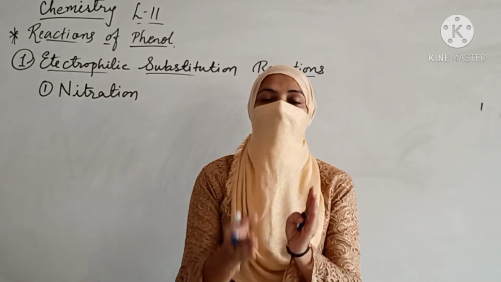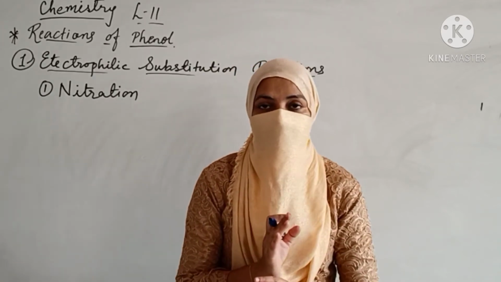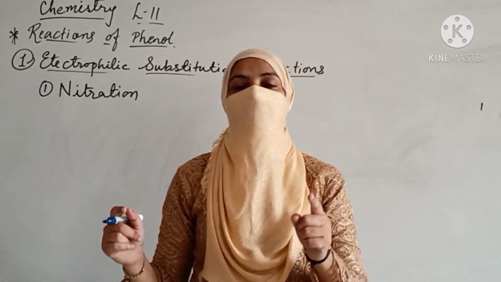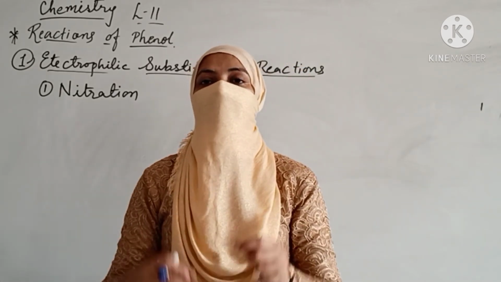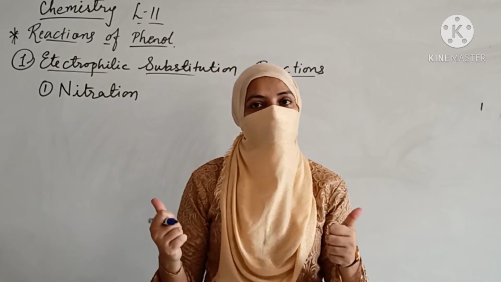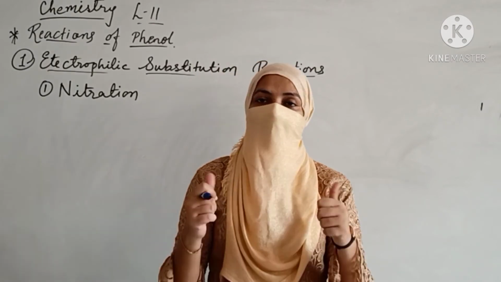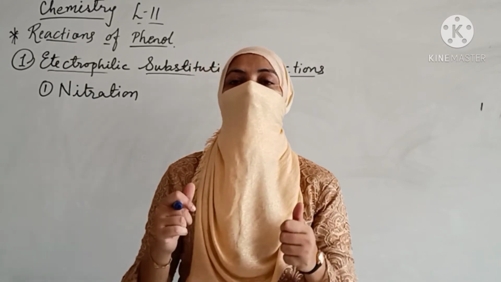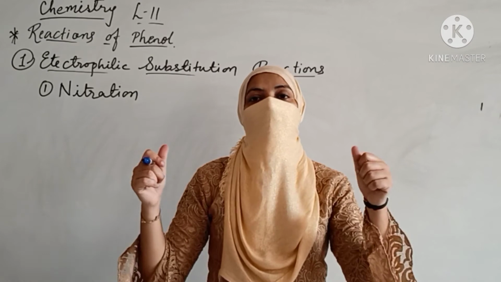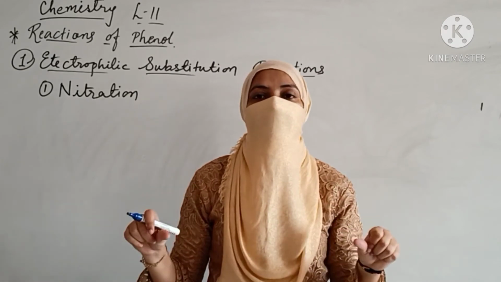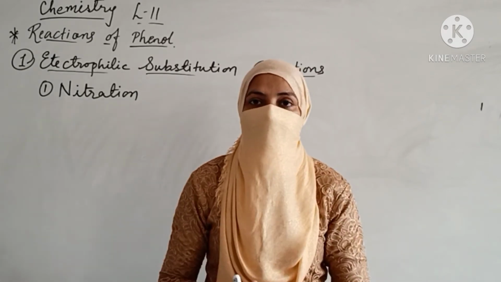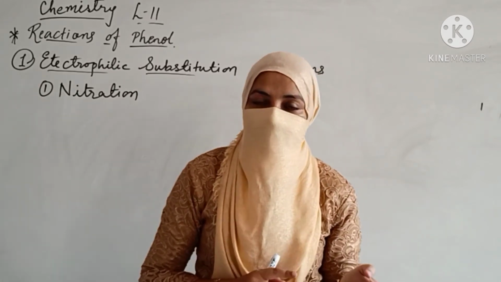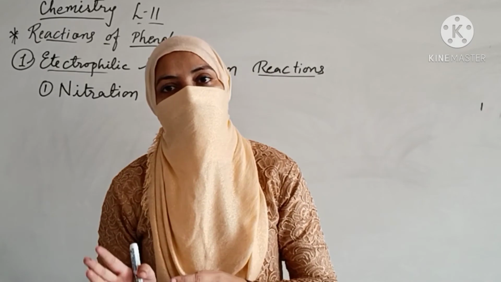It means the first group substituted in any benzene ring decides the position of the incoming group. It may allow it to sit next to it, which is the ortho position, or opposite to it, which is known as the para position, or it can keep out the ortho positions and allow the meta position. It means we have two types of groups. It may be an ortho para directing group, or it may be a meta directing group.